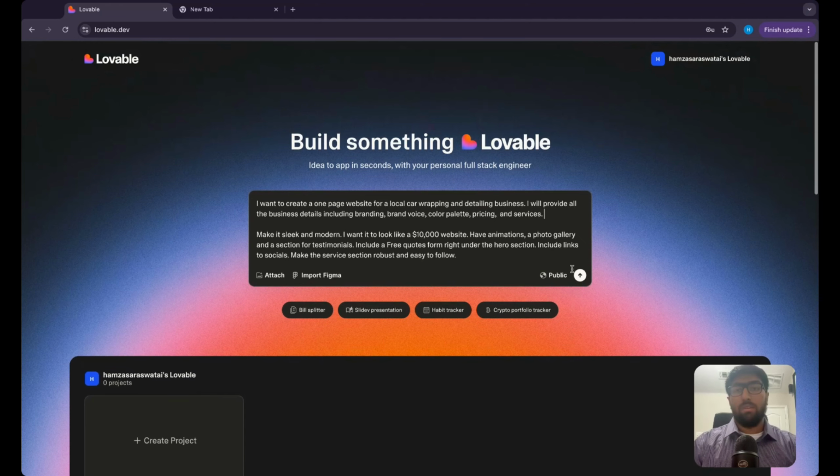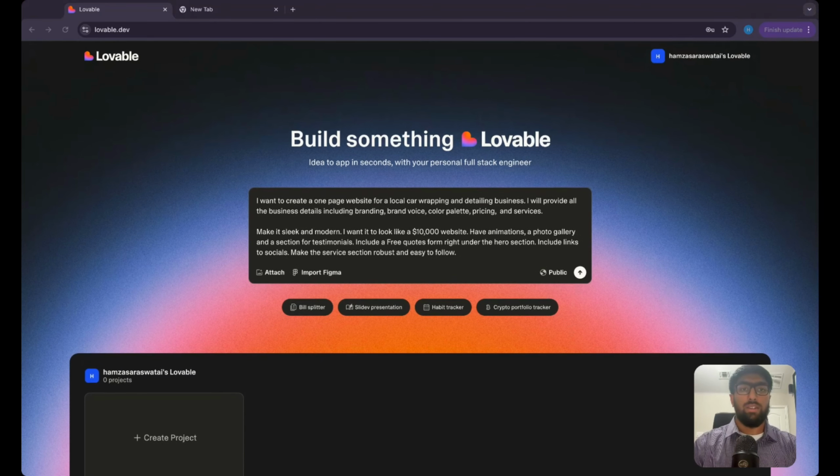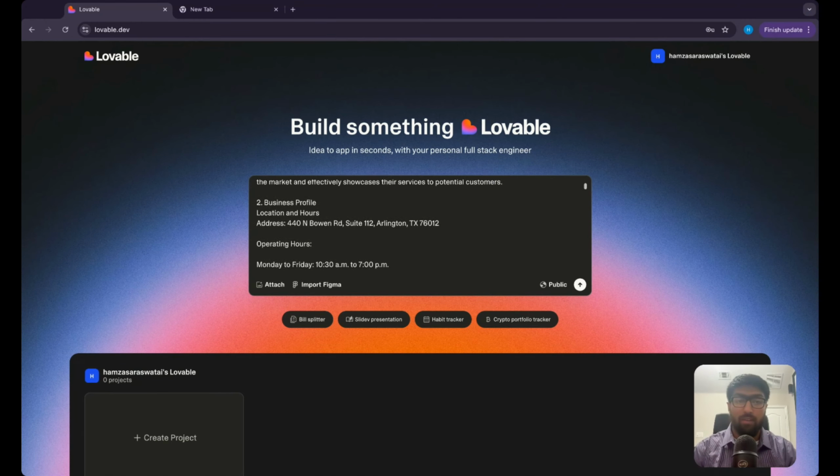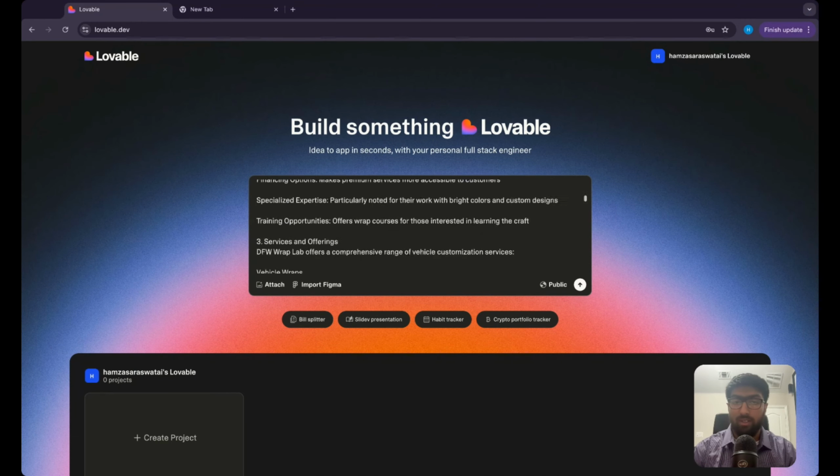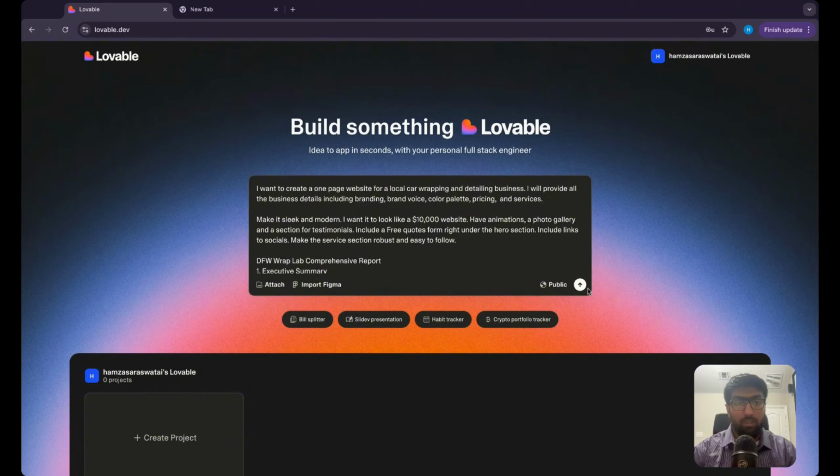It does not accept PDF. So what we're going to do is copy and paste the research straight from DeepAgent. Okay, so let's go ahead and then we have the whole report from DeepAgent. Let's go ahead and see what Lovable puts out.